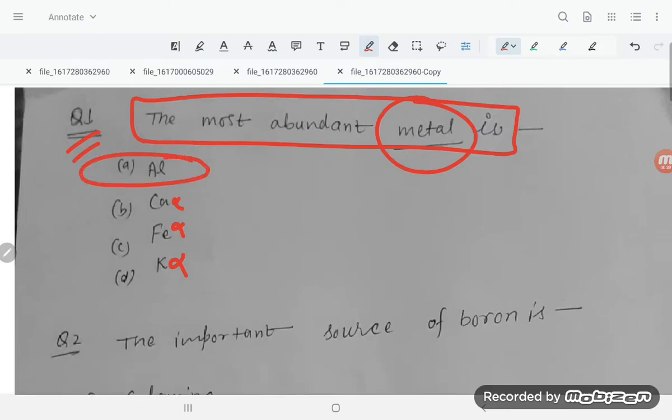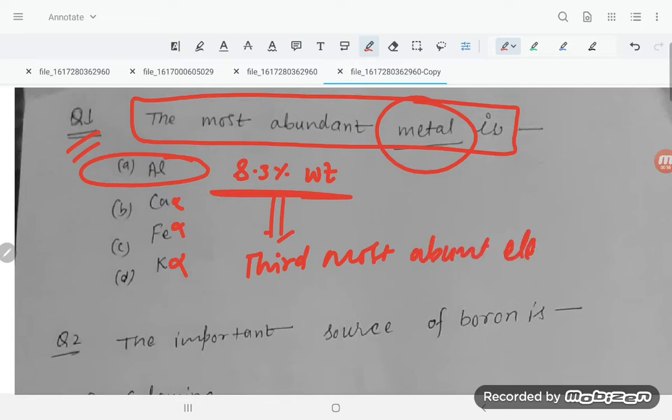So it's a percentage abundance. How much, students? That is 8.3% by weight. So the most abundant metal is aluminium, at 8.3%. This is also known as the third most abundant element in the earth crust.